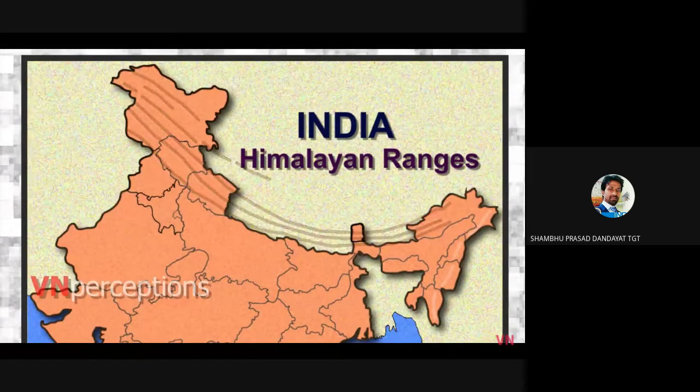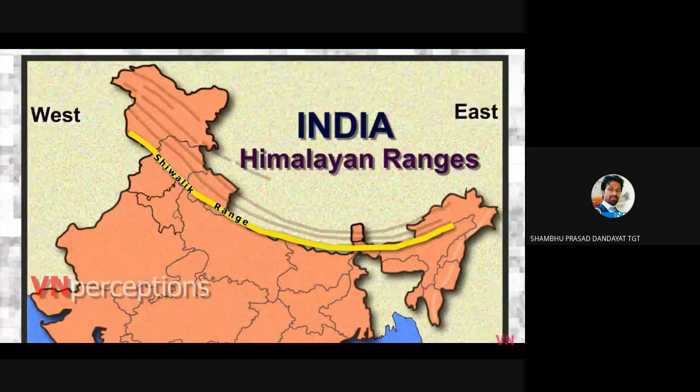From west to east, the Himalayas are divided broadly into three mountainous regions, that is, western, central, and eastern. The Himalayas are 2,400 kilometers long, and their width varies from 400 kilometers in Kashmir to 150 kilometers in Arunachal Pradesh. The Shivaliks are the southernmost and geologically youngest east-west mountain chain of Himalayas.